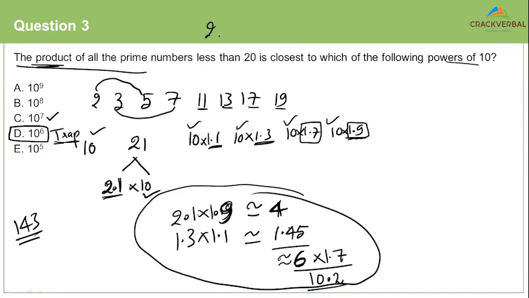After all, a 2 into 2 into 2 just 3 times brings you closer to a 10. That's where this word makes a lot of difference. It's asking you which is closest to the following powers of 10. Is it closer to 10 power 6? I don't think so, right? Because it is much closer to 10 power 7, because all these numbers when multiplied will bring you closer to another 10.